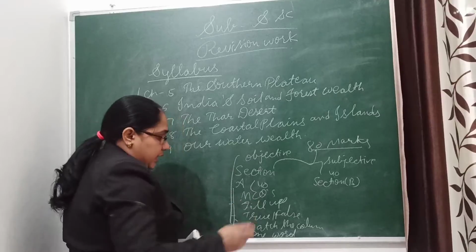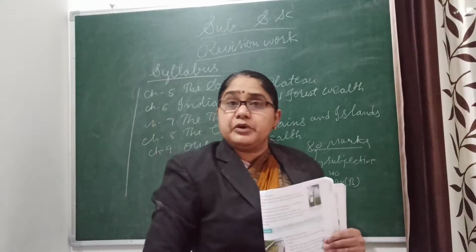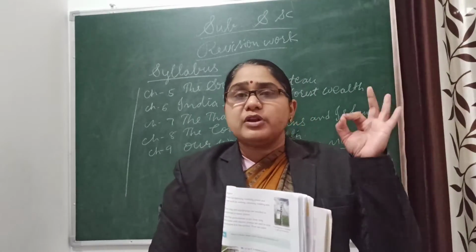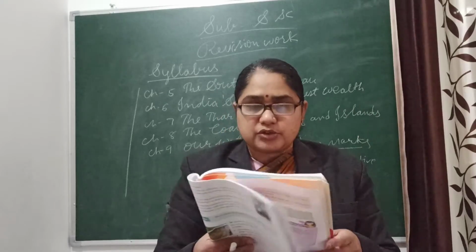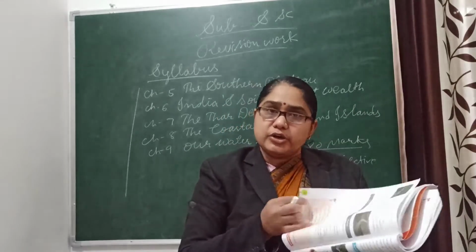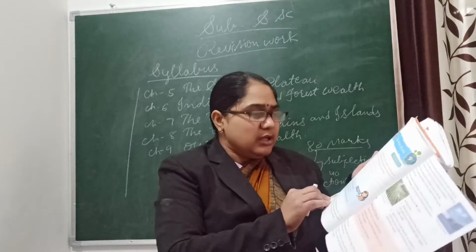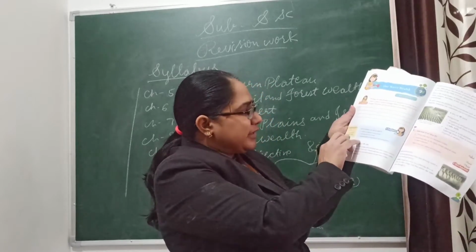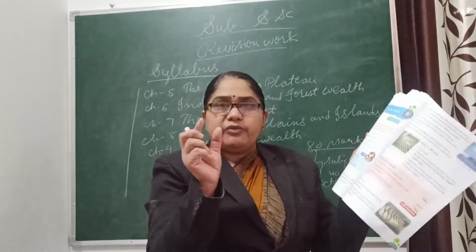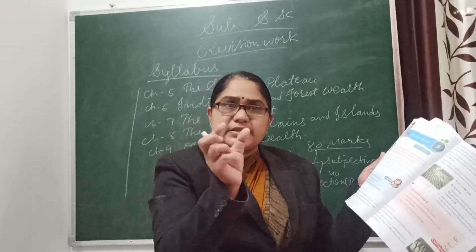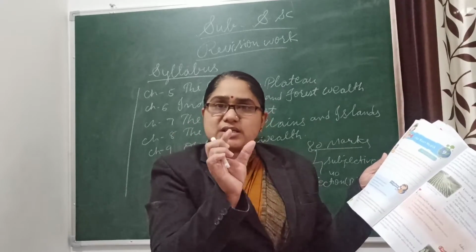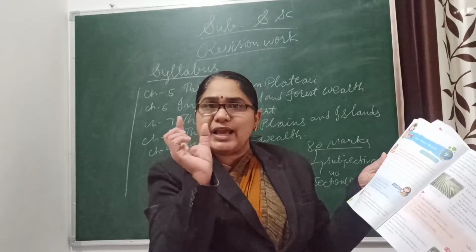Okay, in section number A, in the objective part, you get one word also. For the one word, you have to prepare word body also from the chapters. In your chapters, you just get word body also. You take an example here. If it is fresh water, okay, and one word, just word body, it will come as one word only. I will just give the sentence. So you have to prepare word body as one word.